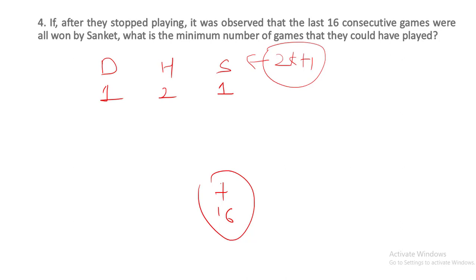So is this possible? Earlier Sanket has won one game only, and the next 16 games, and then they stop playing. So Harshad has won only one game, second game, but only one game. It is not possible. Why?